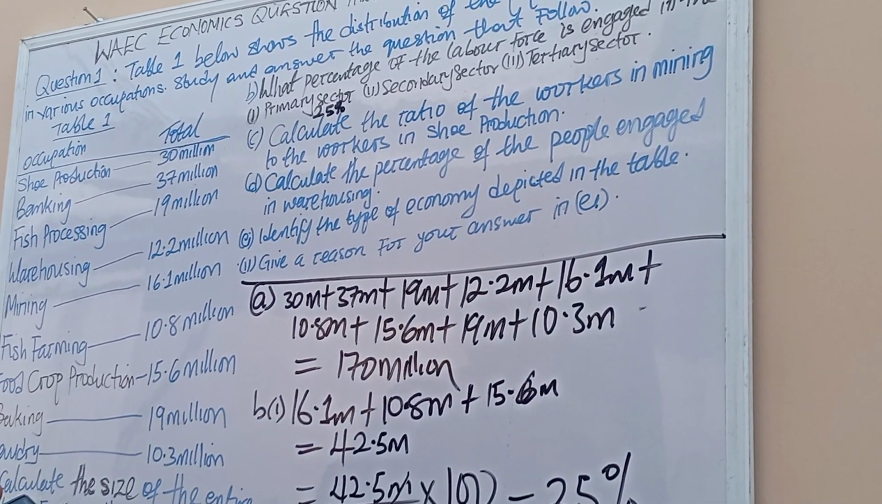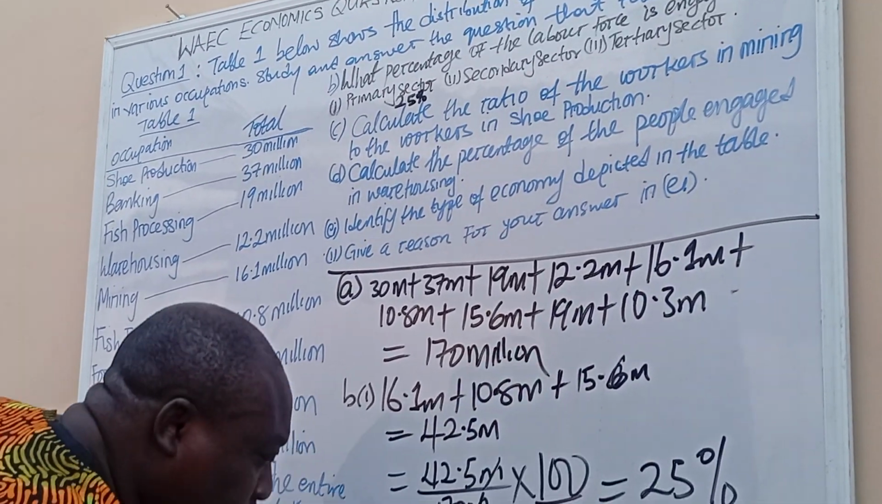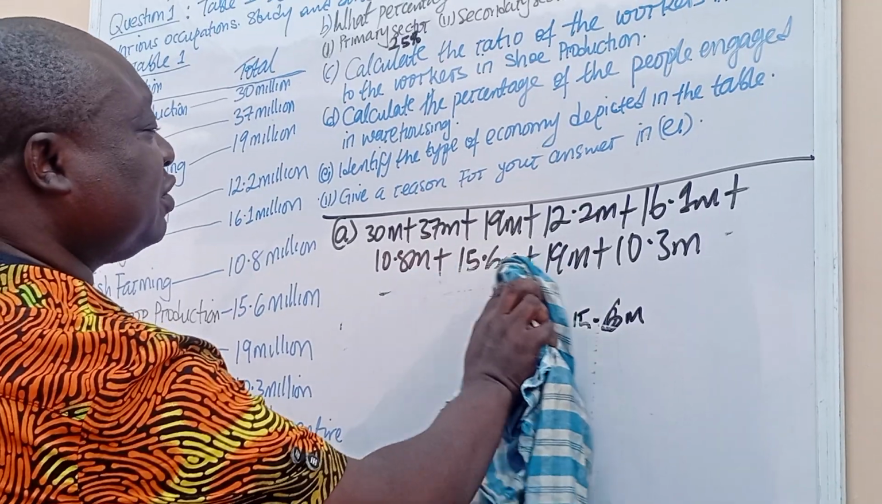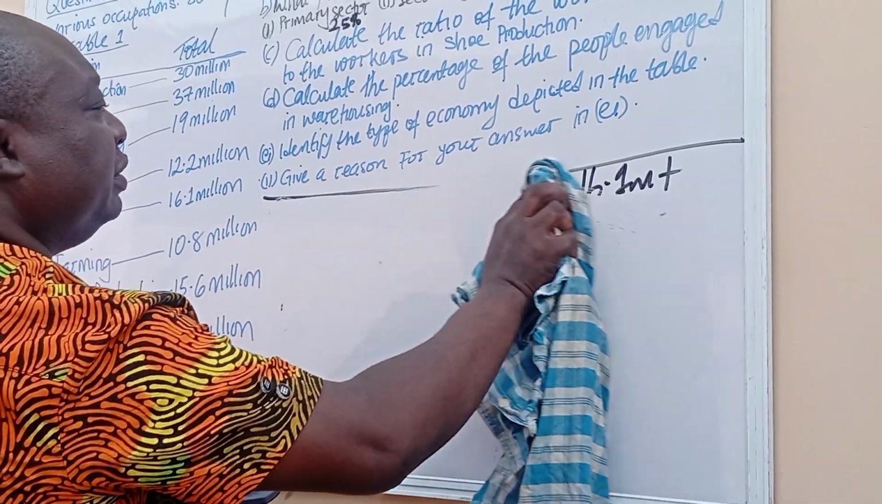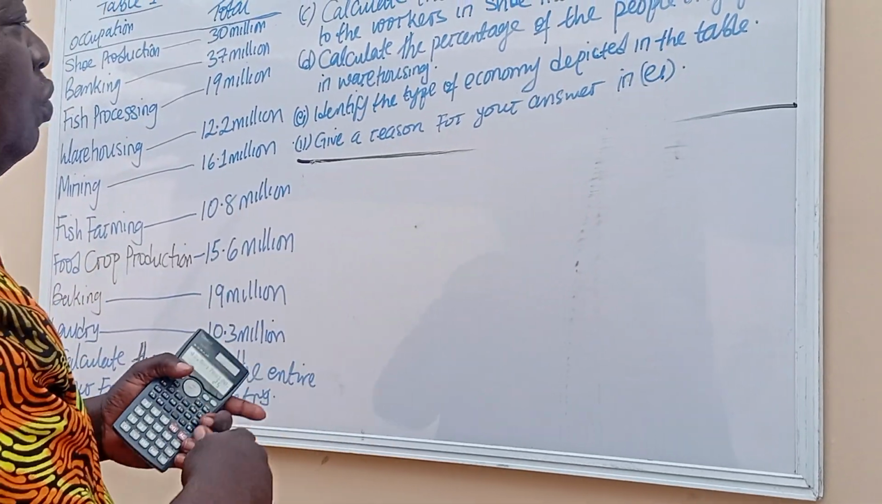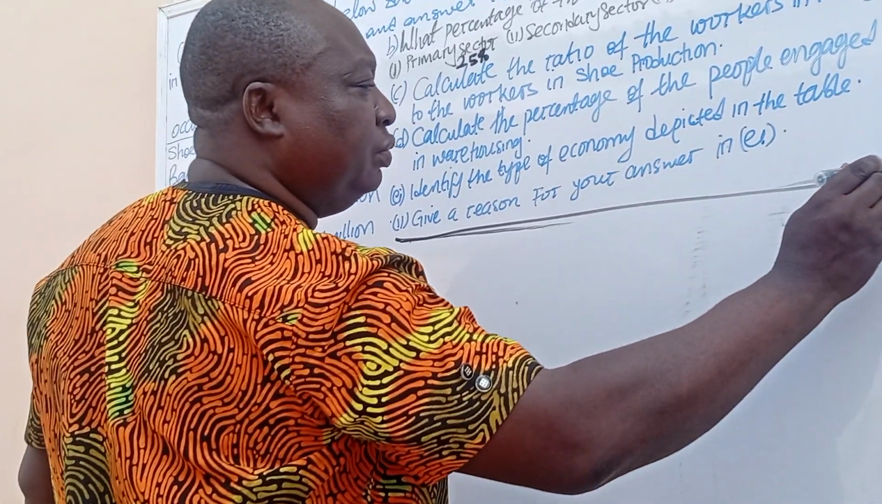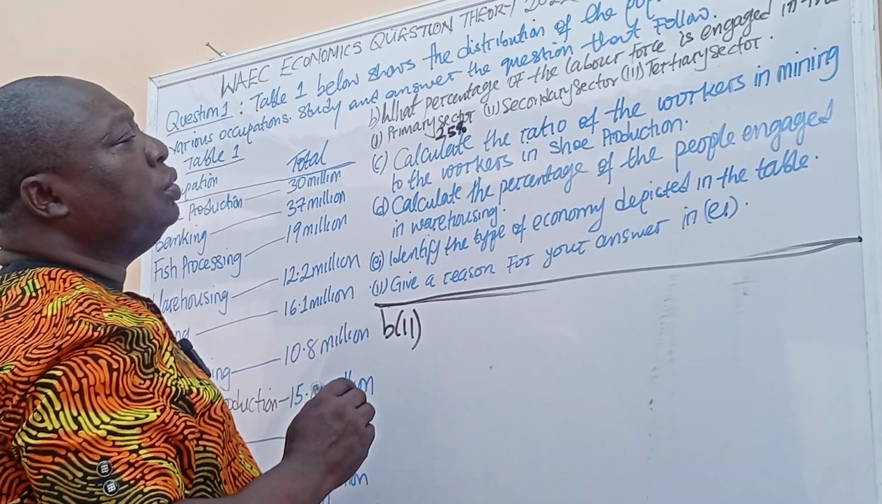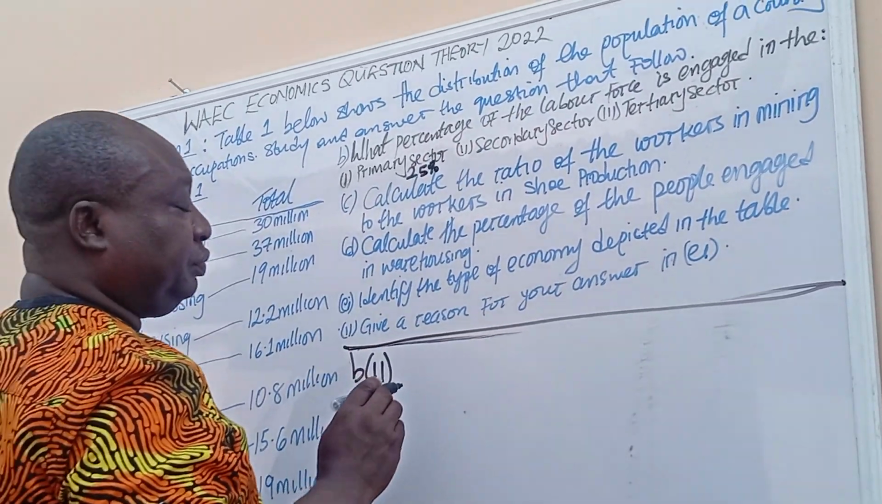Okay, so we'll go to B Roman figure 2. Going to clean this because of space. Okay, so I hope you have written it down. You can pause the video, go back. So let's continue. B Roman figure 2, which is secondary sector.